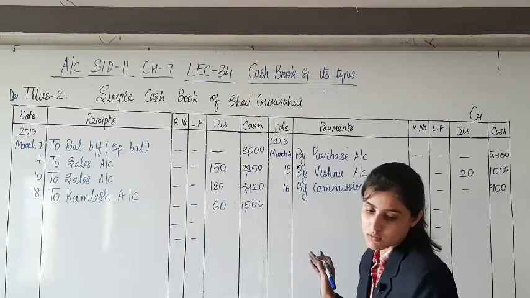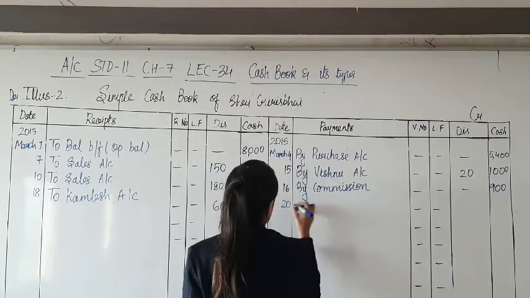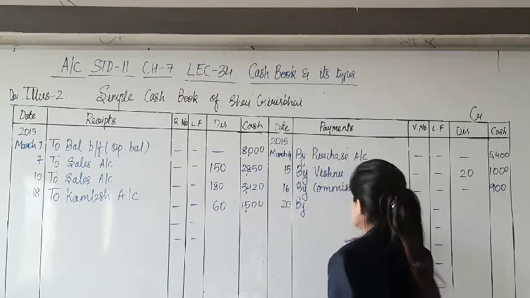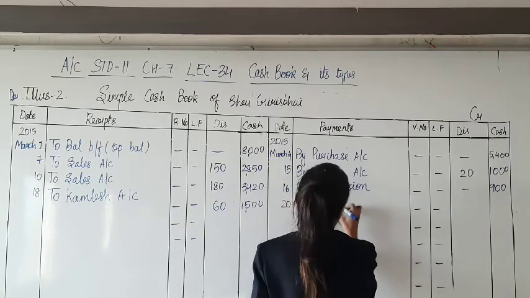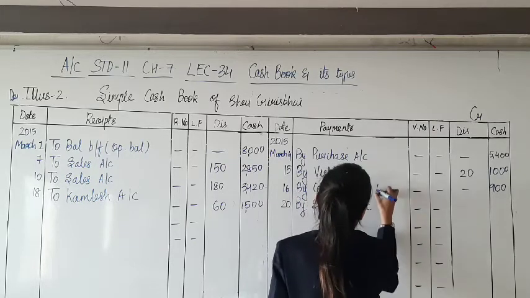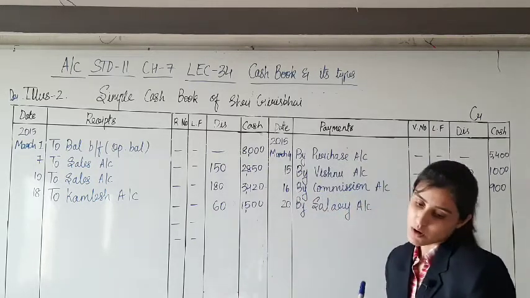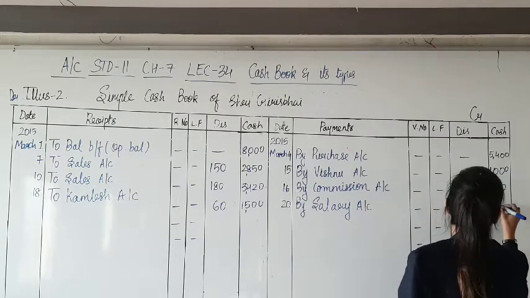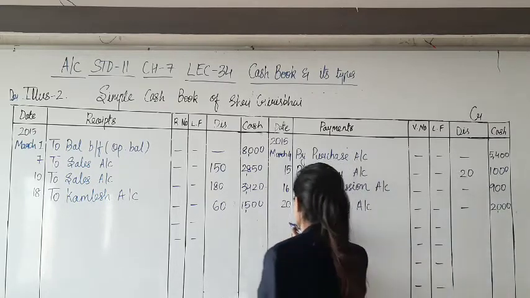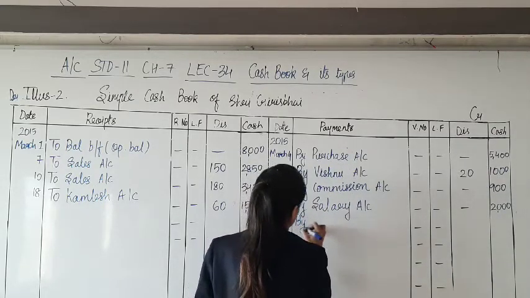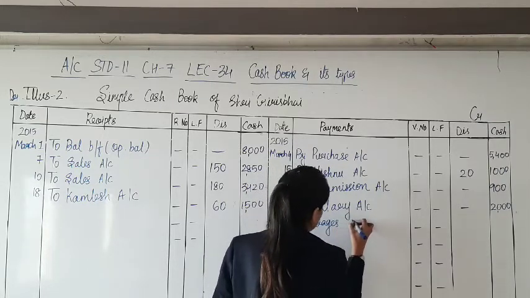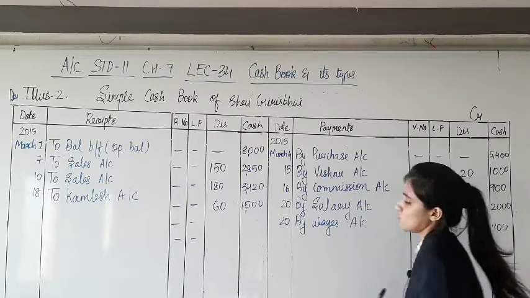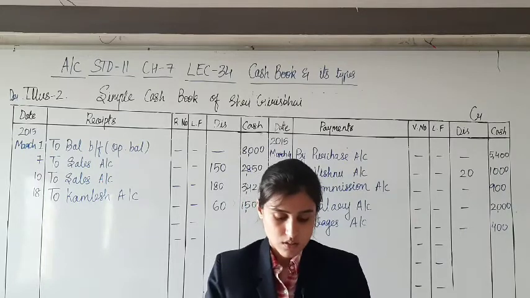So on 20th of March, which is the first payment by salary account, how much is the amount of salary? 2000. And 400 is paid for wages. Fine.